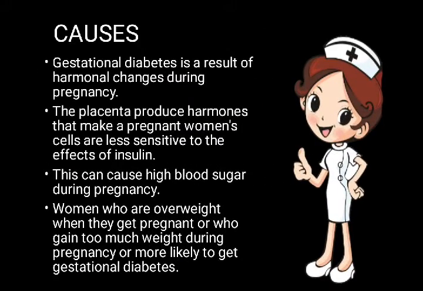Causes. Gestational diabetes is a result of hormonal changes that occur during pregnancy. Next, the placenta produces hormones that make a pregnant woman's cells less effective at using the effects of insulin. Inside the placenta, some hormones are produced which make the cells less sensitive, so that they cannot use the insulin which is already made in the body. Next, this causes high blood sugar during pregnancy.